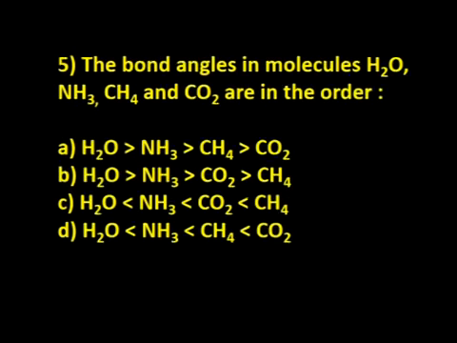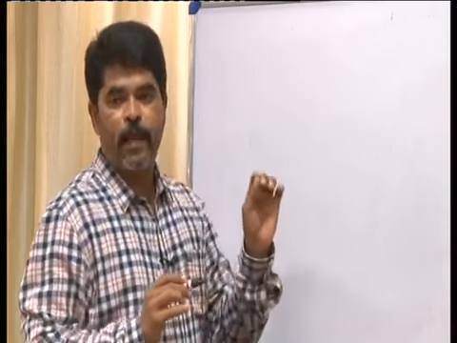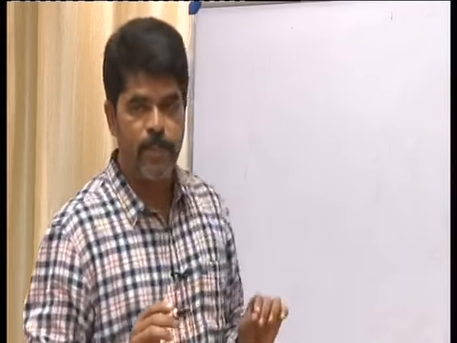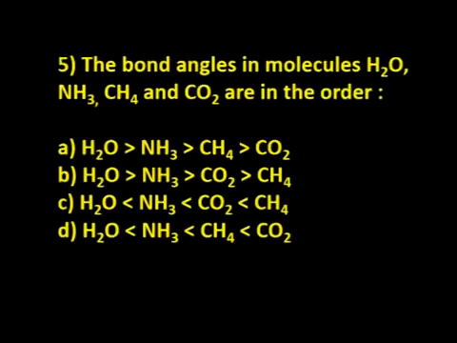Okay. Now the next: the bond angles in molecules H2O, NH3, CH4 and CO2 are in the order. To find the bond angles, you just find the hybridization. In case of water it is sp3, in case of ammonia it is again sp3, in case of methane also it is sp3, whereas in case of carbon dioxide it is sp hybridization.